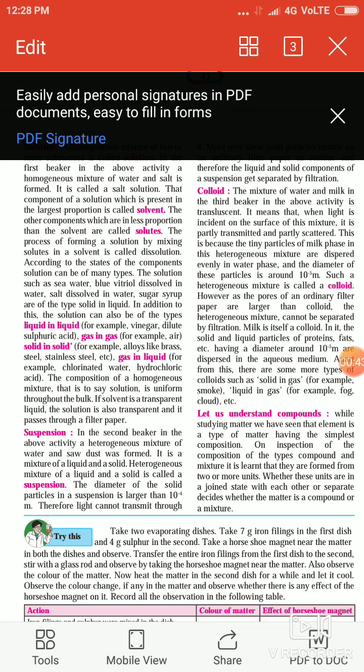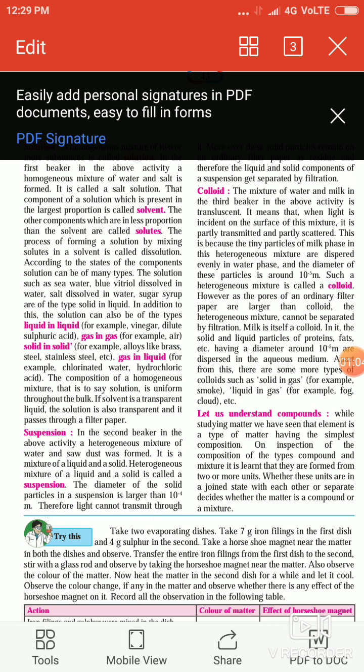If the matter is joined together, that means it is homogeneous, then we can call it a compound. Otherwise, if we can separate it into various ingredients, we can call it a mixture. So one example is given here with the help of an experiment.